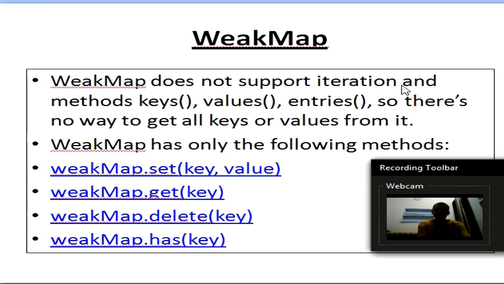Okay, so the next is WeakMap does not support iteration as we have seen in the previous theory, and methods like keys, values, entries. So there's no way to get all keys or values from it. And WeakMap has only the following methods: weakMap.set(key, value), weakMap.get(key), weakMap.delete(key), and weakMap.has(key). So we will see this with the help of a program.